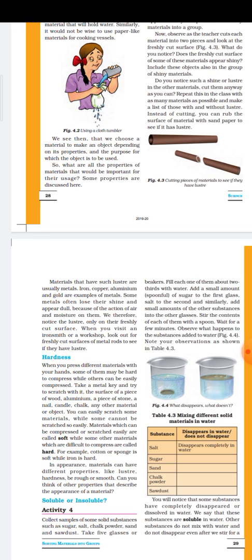Here it is given, when you press different materials with your hands, some of them may be very hard and cannot be compressed easily. On the other hand, there are some materials that are soft and can be compressed very easily. Suppose, take a metal key and try to scratch with it. If you take a metal key and try to scratch, then what will happen?